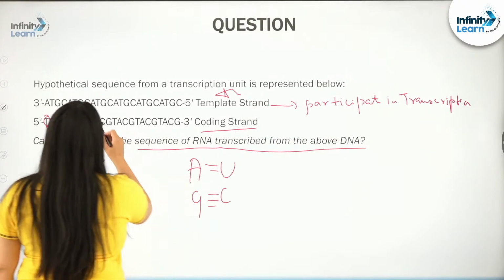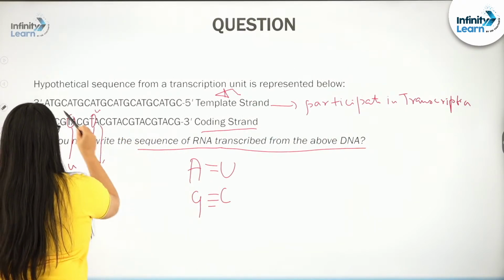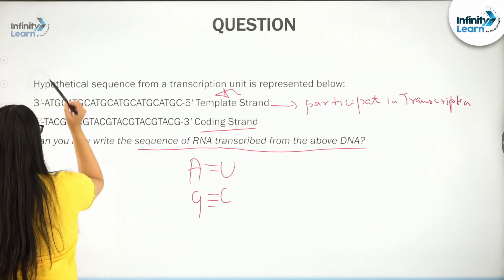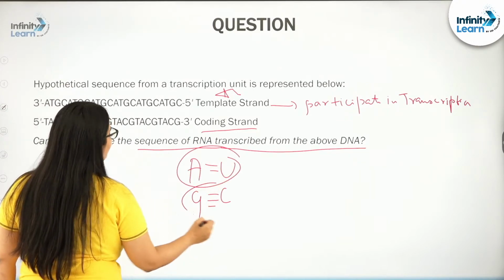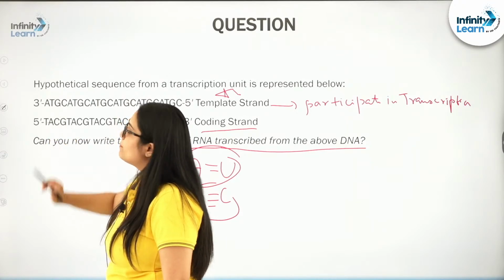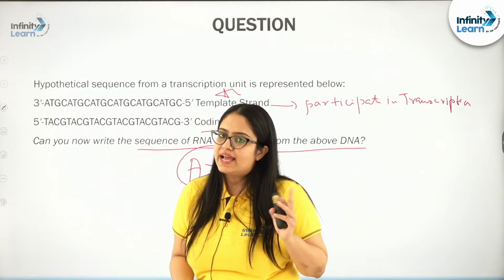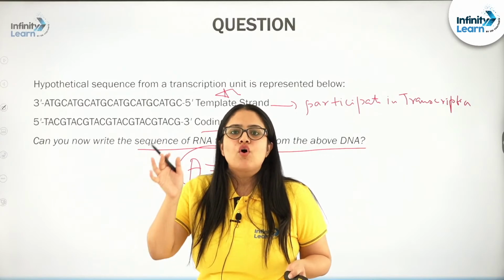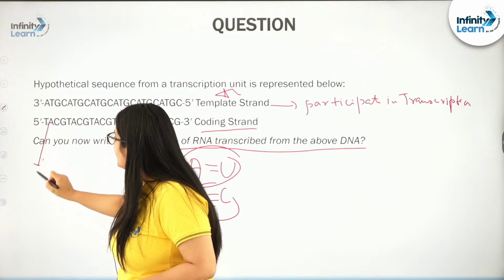In place of T, you have to imagine U. Let me write it properly so you don't get confused. You need to follow this rule. Who pairs with T when it is a DNA molecule? Adenine, A and T pair with each other. So, opposite to T, A will come.